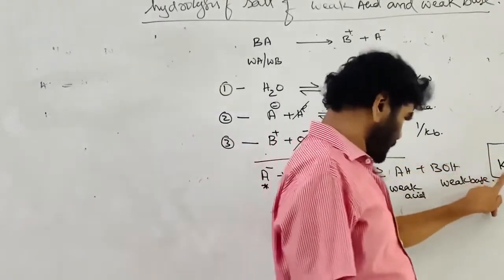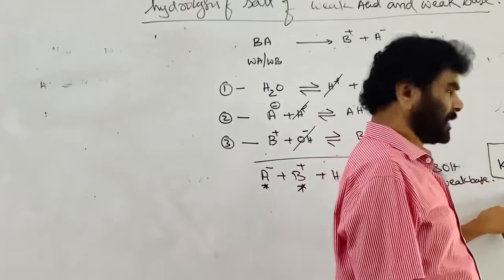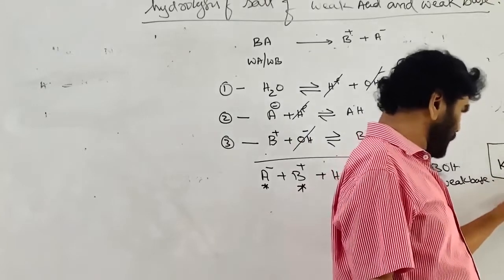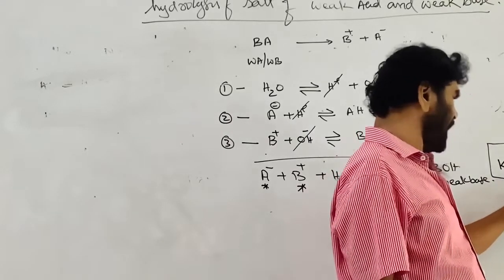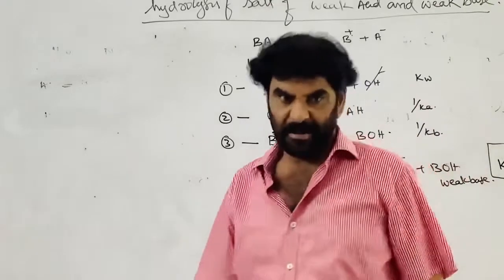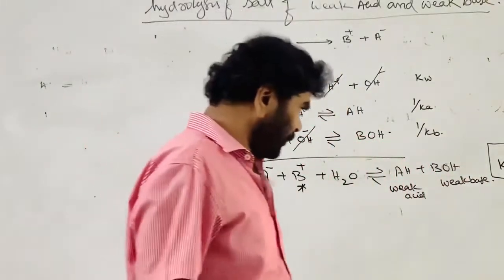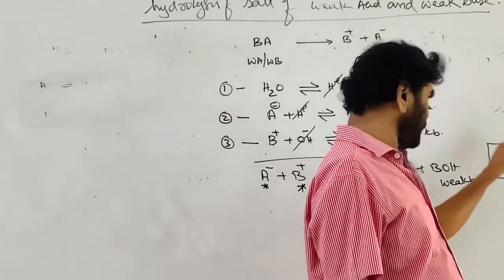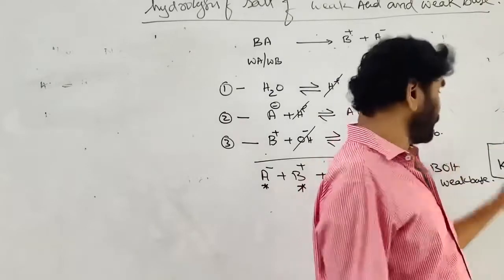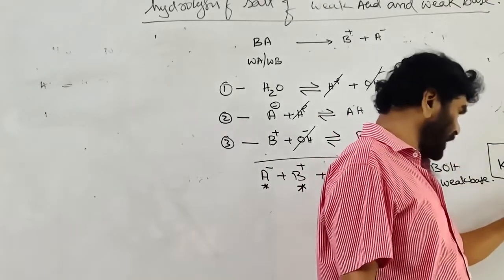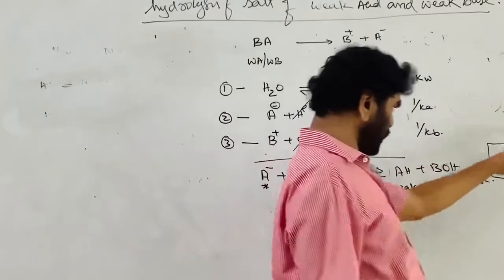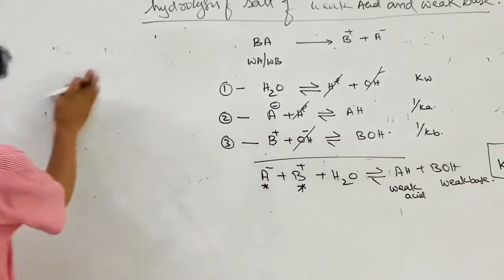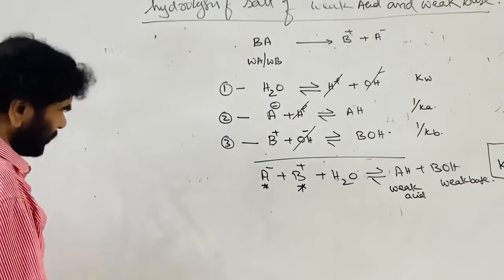That is, the hydrolysis constant is equal to Kw by the dissociation constant of the weak acid and the dissociation constant of the weak base. See, in case of a weak acid and strong base, it is Kw by Ka. In case of a strong acid and weak base, KH is equal to Kw by Kb. Here both are weak, therefore Kw by Ka into Kb, if you compare with the other salts.